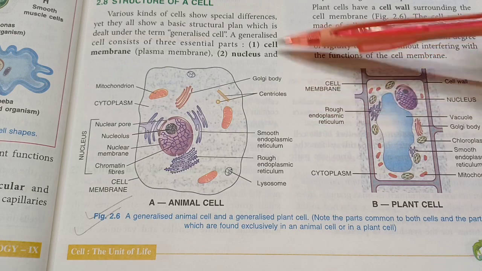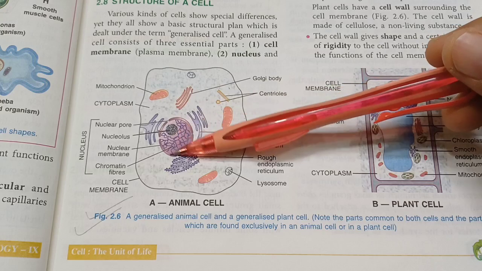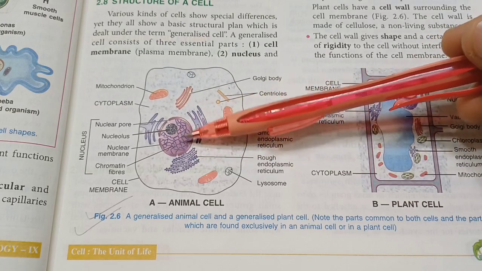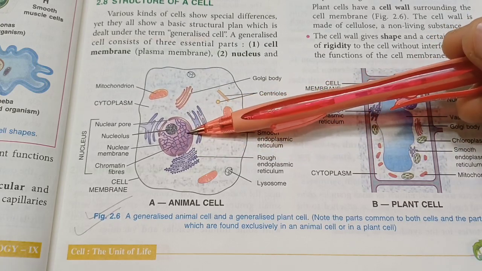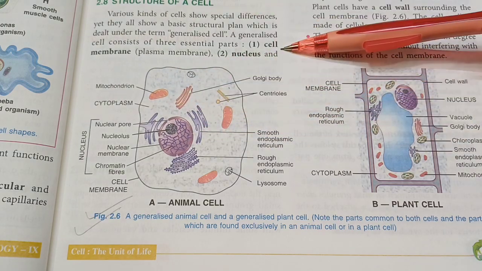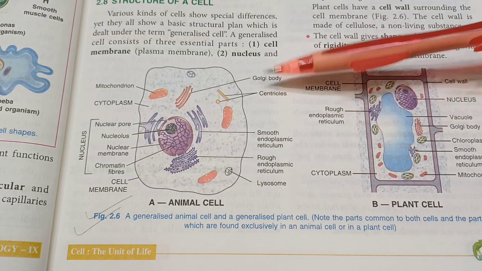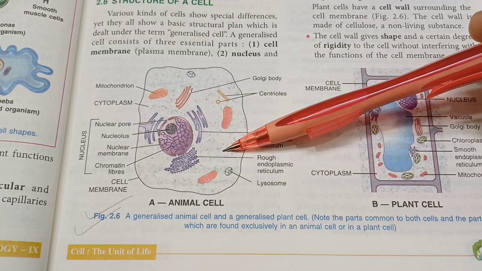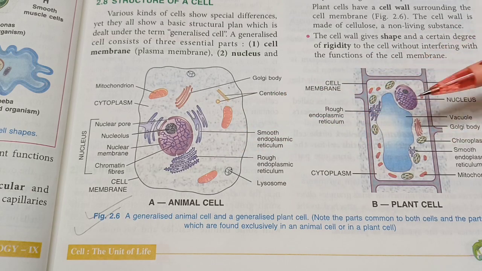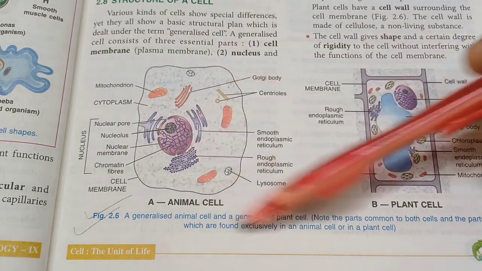The most important parts are the nucleus. The nucleus has various parts inside it, and most importantly, it has chromatin fibers made up of DNA. More about it later. Mitochondrion, if you remember, is the powerhouse of the cell. Then we have the endoplasmic reticulum, centrioles only in animal cells, Golgi body, ribosomes. Plants don't have centrioles, and they have a cell wall. They do not even have lysosomes, which is the suicide bag of the cell. But all these cells have a cell membrane.